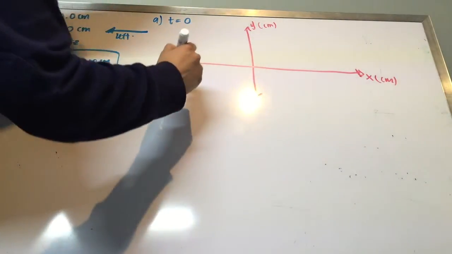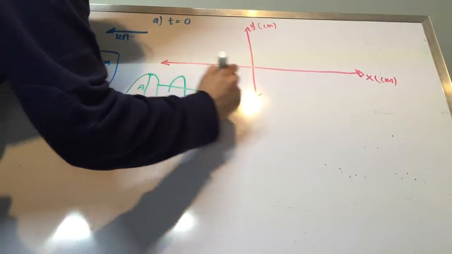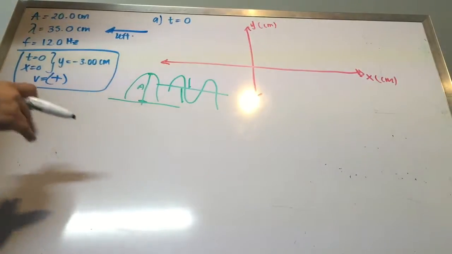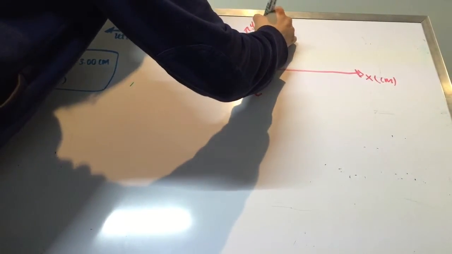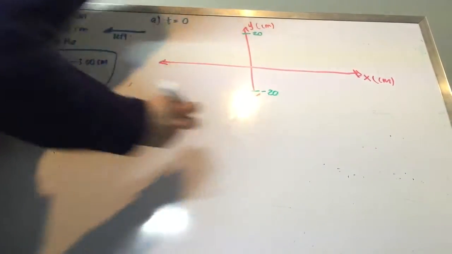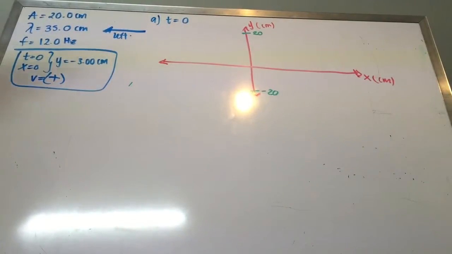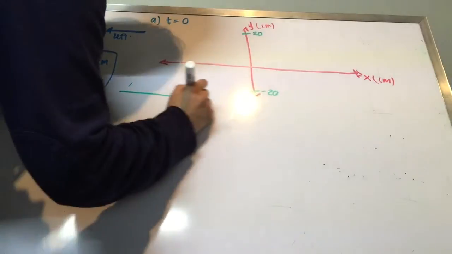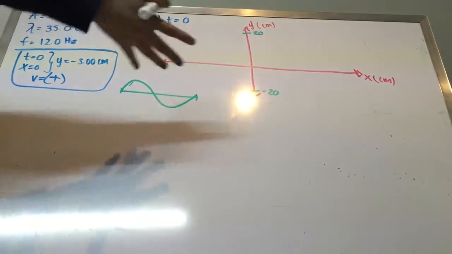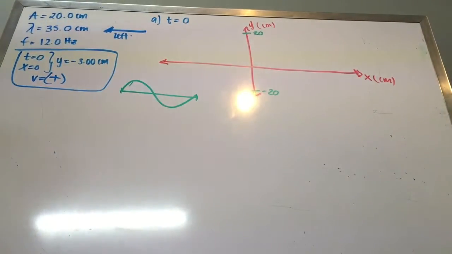So we know that our wave will do this, right? And so we need 20 centimeters here and 20 centimeters here, right? Let's write our 20 centimeters here and minus 20 centimeters here, okay? Then they are telling us that our wavelength is the measure of our complete wave in the horizontal line. So it's 35 centimeters.